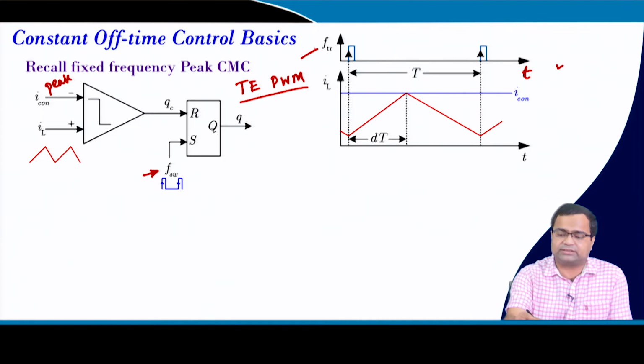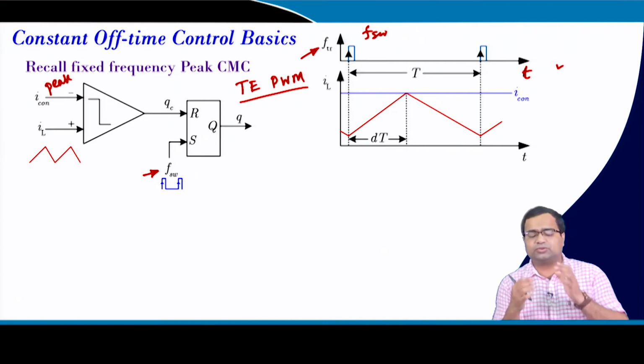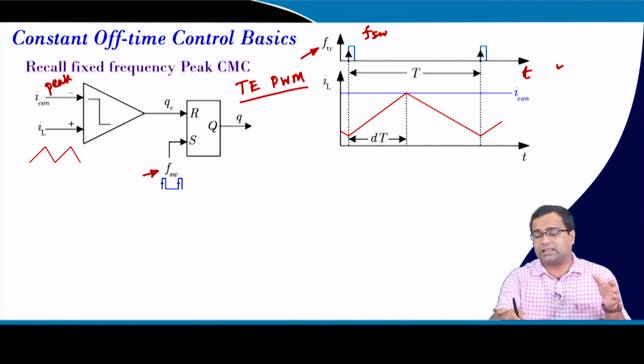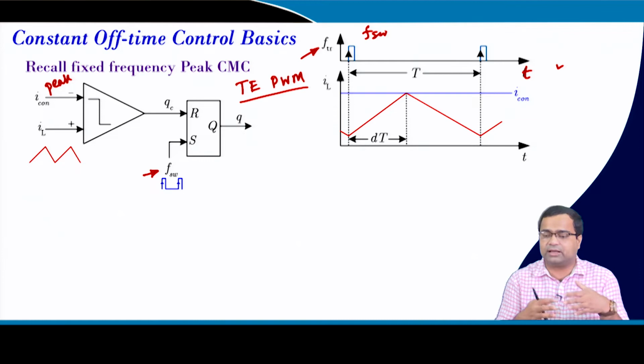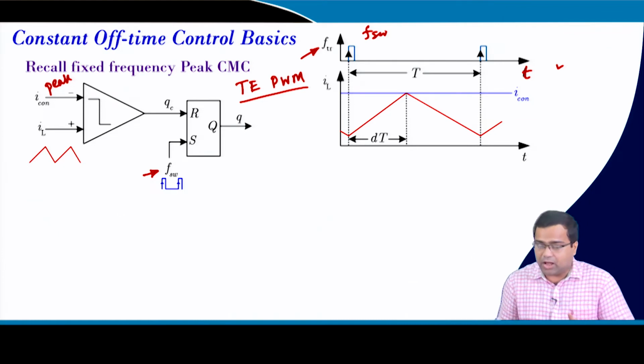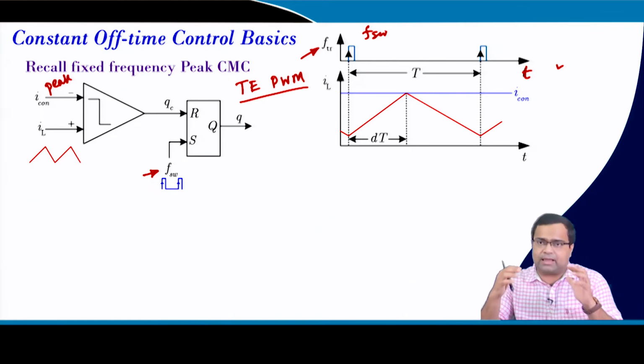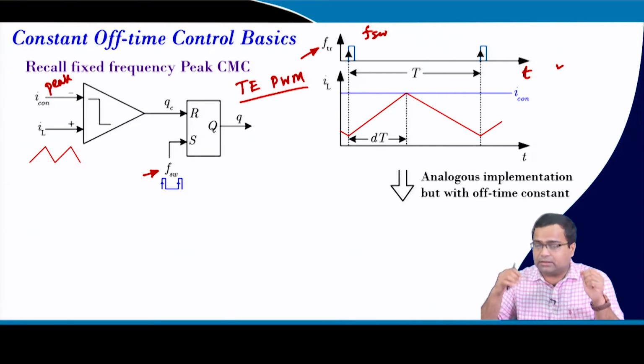In this case, it is a switching pulse which is used. The edge of the switching pulse turns on the switch, and the switch turns off when the current hits the peak current limit. Now, keeping the same analogy, that means we want to again control the peak current, we want to use constant off-time control.